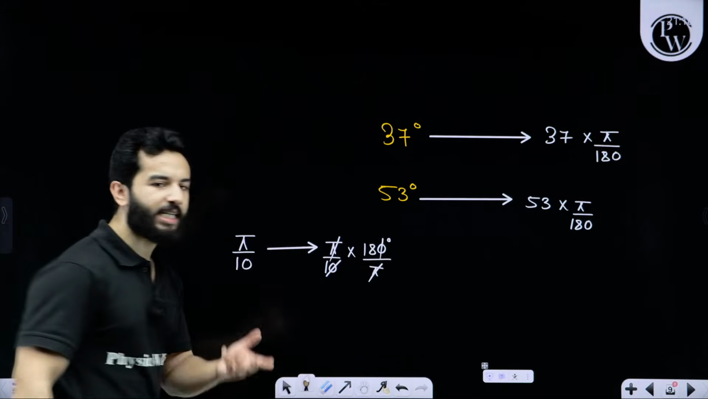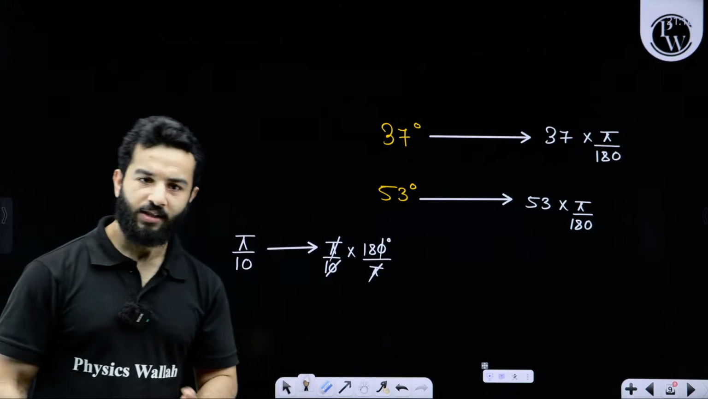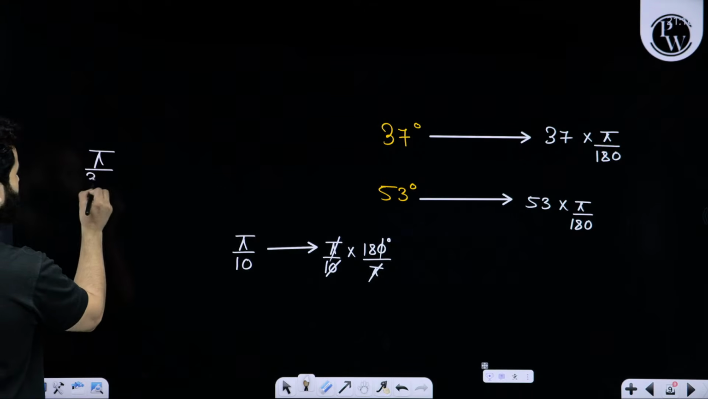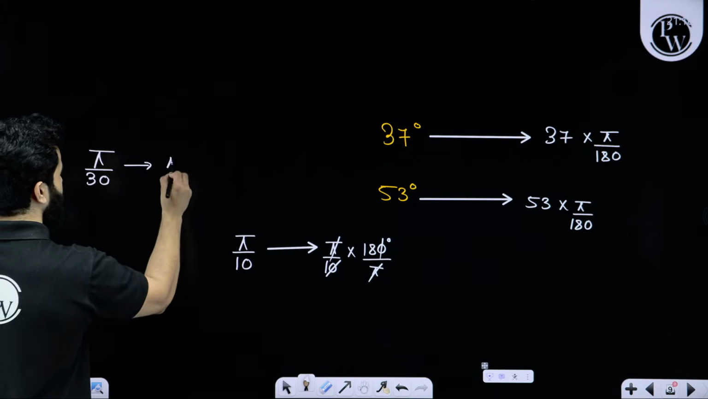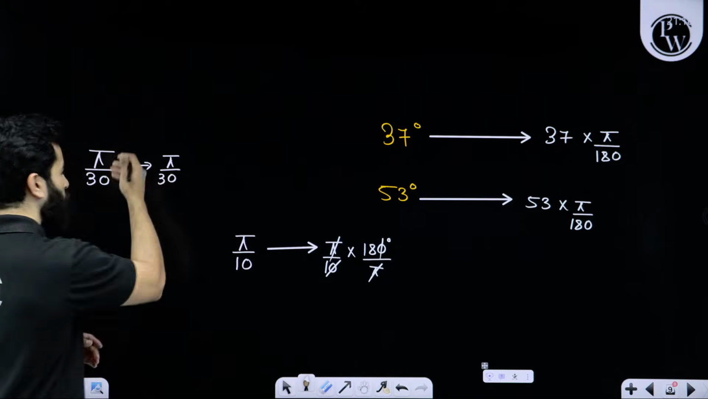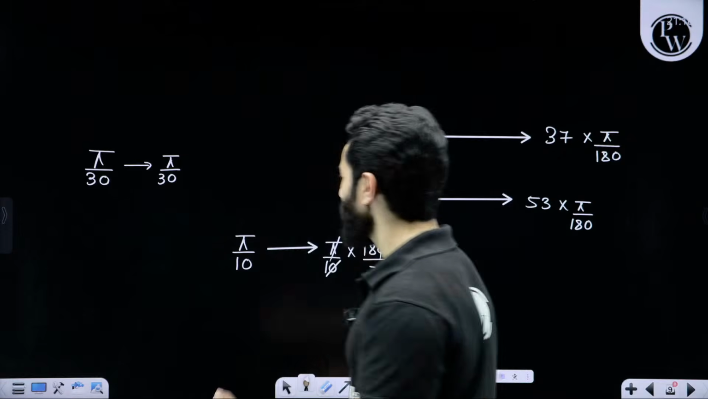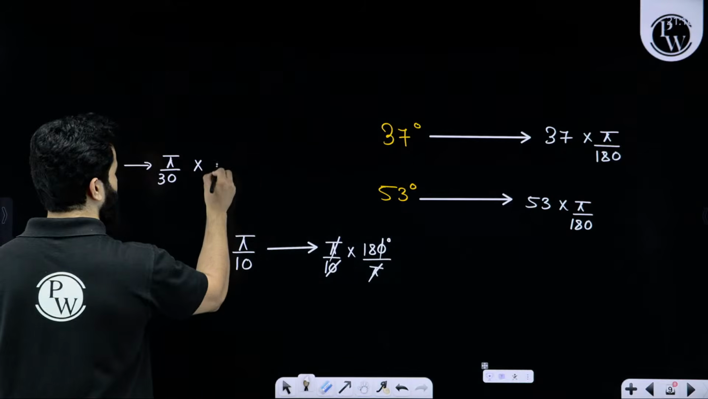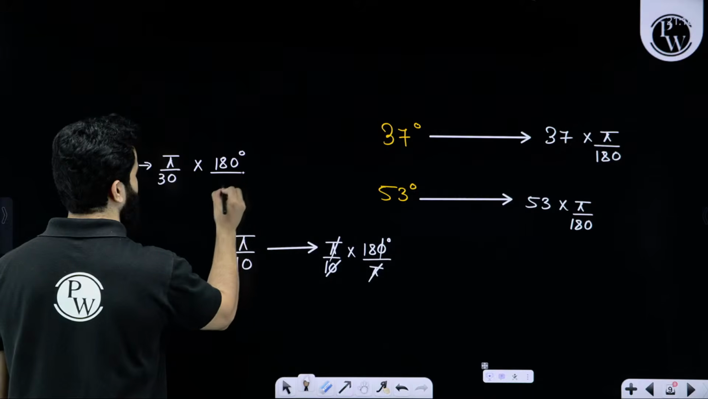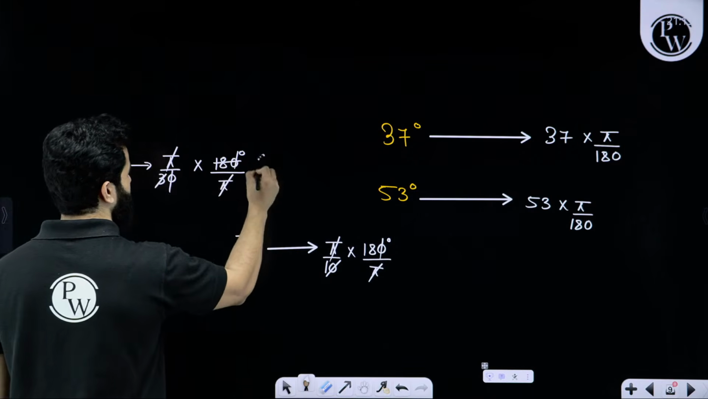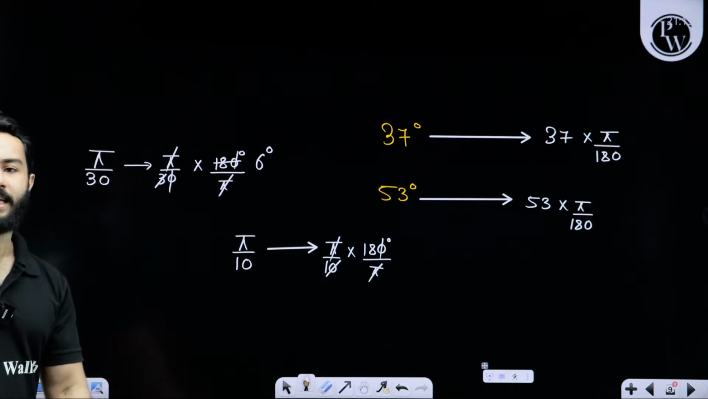This is 18 degree. Got it? Clear? Let's suppose if we have got pi by 30, we want to convert it into degree. If you have got pi already, then obviously you are going to convert it into degree. So multiply by 180 degree in the numerator and divide by pi. Pi and pi cancel out. This becomes 6 degree.